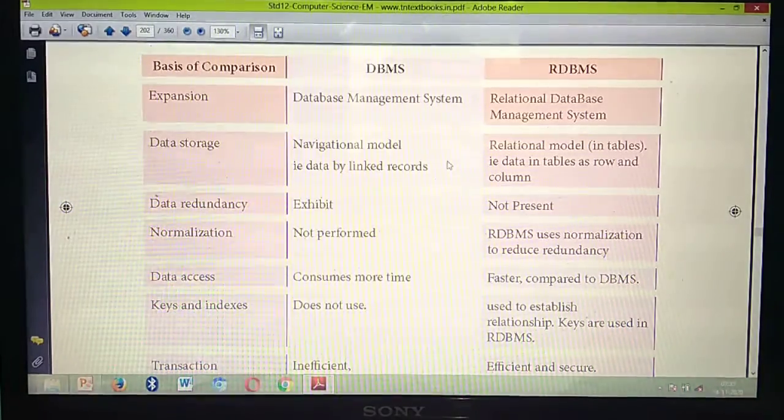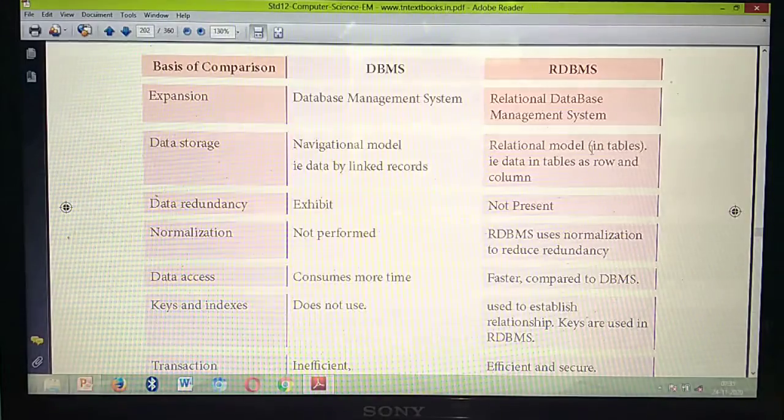Next one is the relational model. Already you have studied the relational model: it stores the details in the form of tables. In tables they store the details in rows and columns, isn't it? What's the second point? Data storage. In DBMS, which model do they use to store data? The navigational model. In this model, data is stored in the form of records. But in the relational model, data is stored in the form of rows and columns.